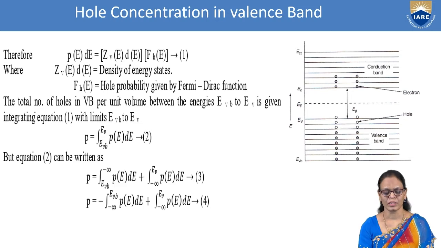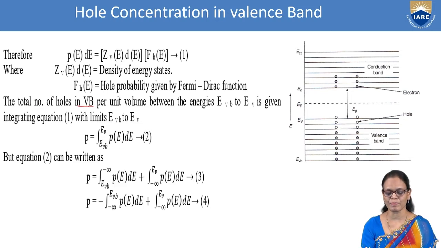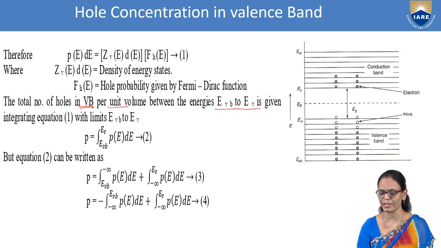Now the total number of holes in the entire valence band per unit volume, between the energies EVB and EV, because I told you the lowest level is EVB and the highest level is EV. First we calculated for a small region dE. Now we are going to extend the same thing from EVB to EV, so we will do a continuous integration. The sum of all these things will be represented by an integral. So P is equal to the integral from EVB to EV. We are putting the limits now: from the lowest level EVB to the highest level EV.